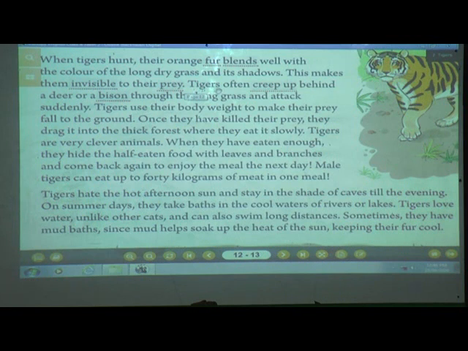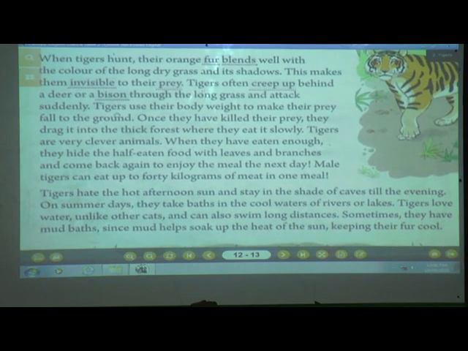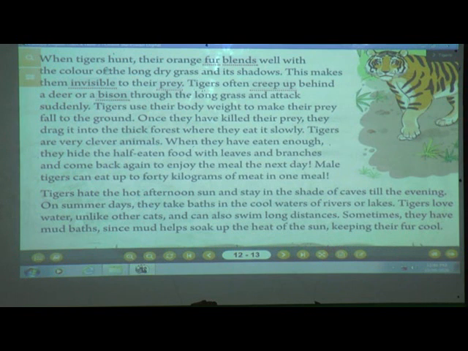Creep up means they move closer, slowly, slowly, without being seen or heard by the other animal. Creep up behind a deer or a bison. Bison is one type of large buffalo. Through the long grass, and then it attacks suddenly. So this is the way the tiger hunts a deer, bison or any type of animal.